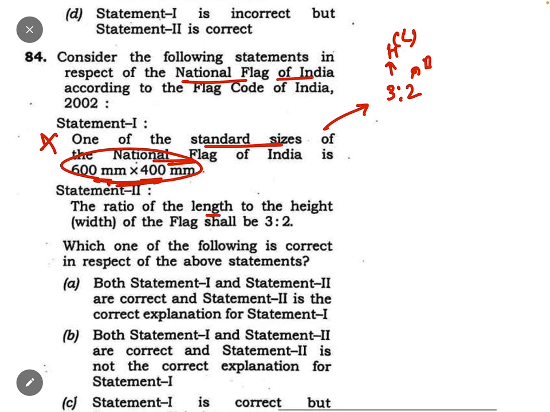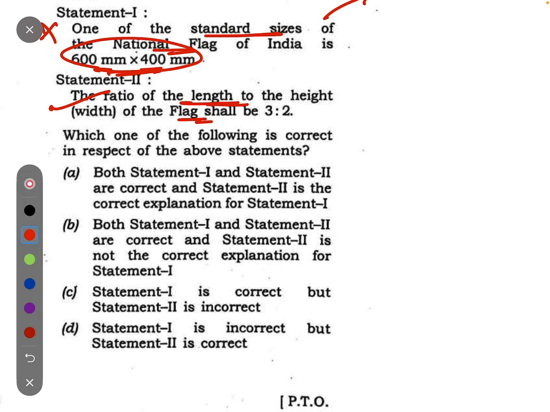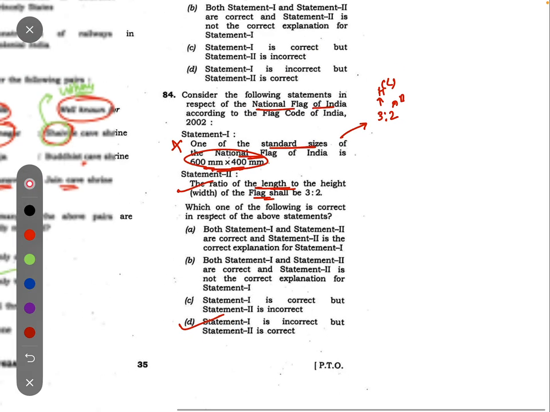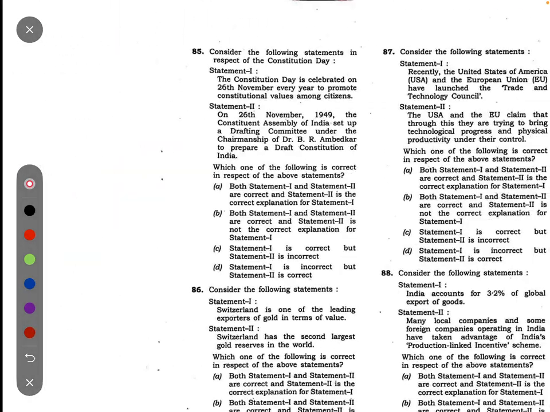Okay, the ratio of the length to the height, that is width, of the flag is 3:2. This thing I have already told. Okay, this is correct. So statement first is incorrect and statement second is correct. So this is the correct answer. You should have skipped this question if you don't know these things, because it is a really difficult question.